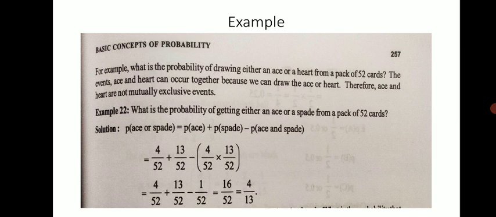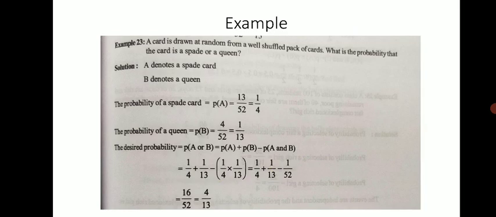The next example: a card is drawn at random from a well shuffled pack of cards. What is the probability that the card is a spade or a queen? Here we have to find two conditions, either spade or queen. So A denotes spade and B denotes queen. We know that 13 spades are there, so out of 52, 13 different spades can be drawn. So for this the probability is 1/4, and similarly we know that 4 queens are there, so 4 out of 52 is 1/13.